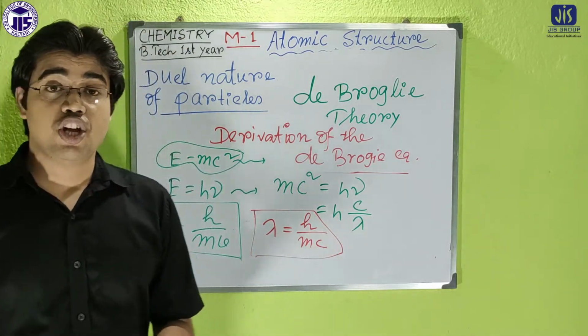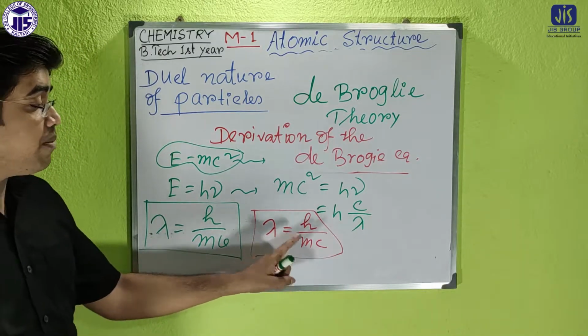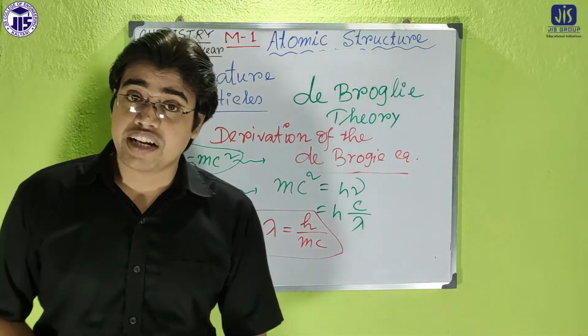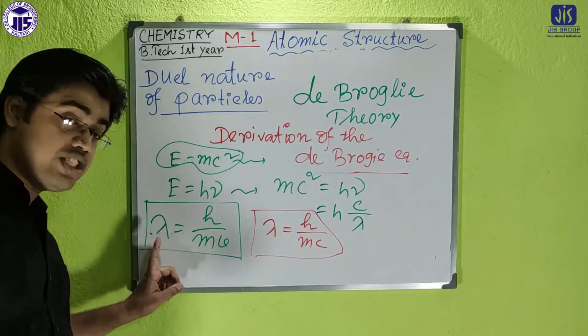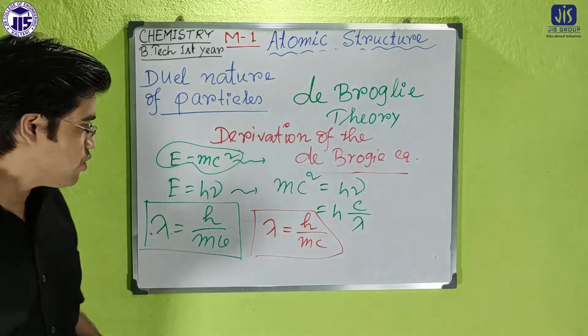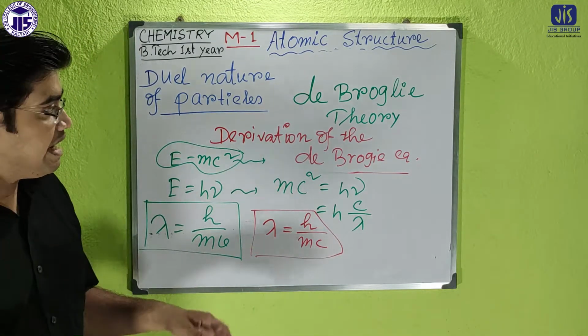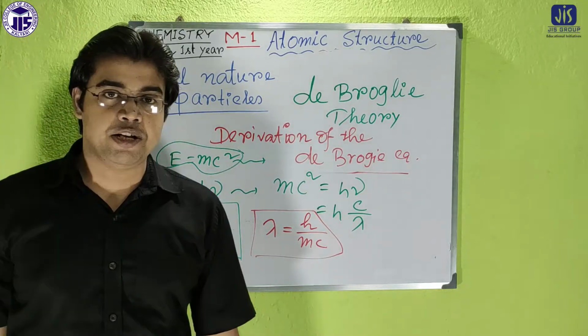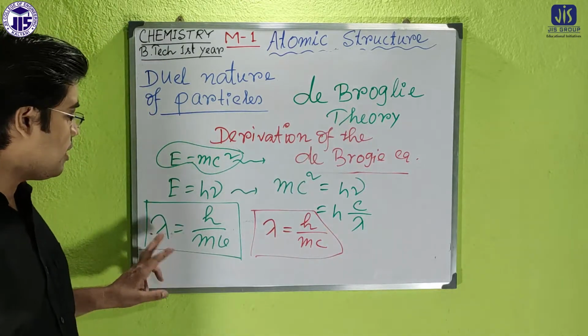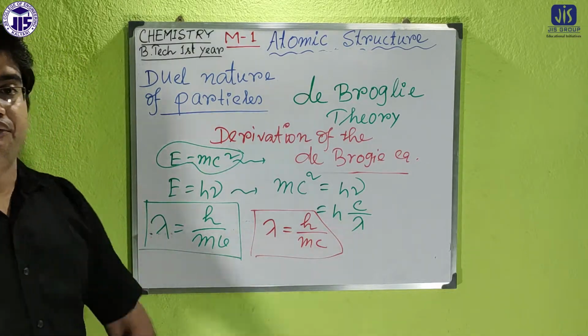The first equation is mainly applicable for electromagnetic wave, and this equation is mainly applicable for matter wave. We will also discuss the differences between matter wave and electromagnetic wave, but in that derivation, de-Broglie established the equation of the matter wave.